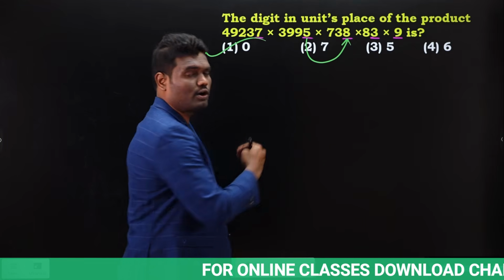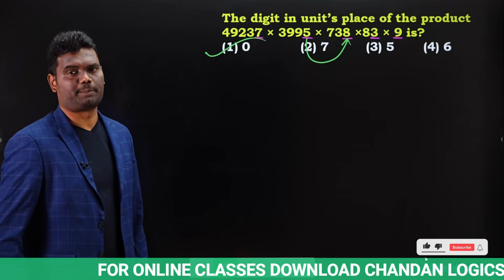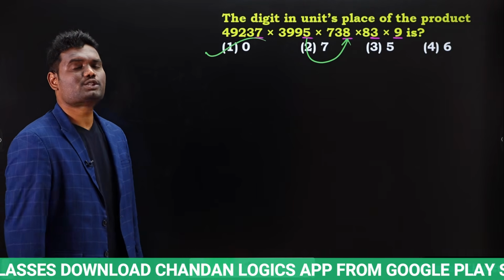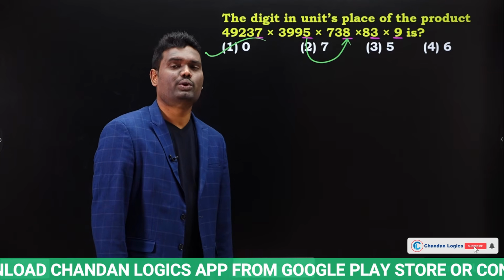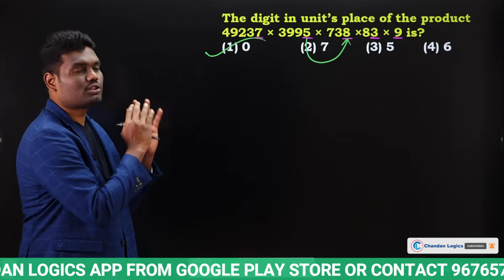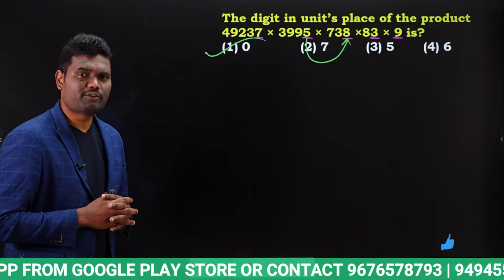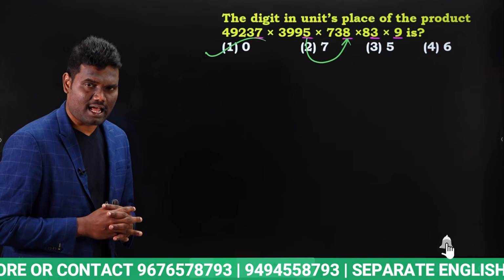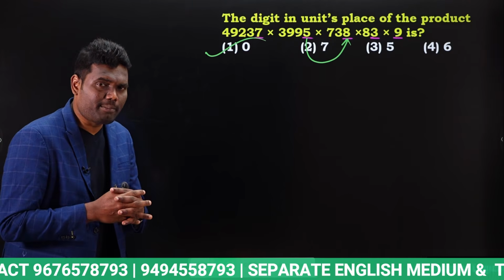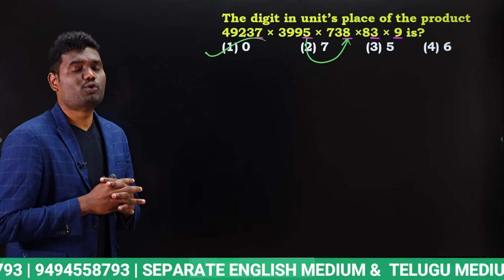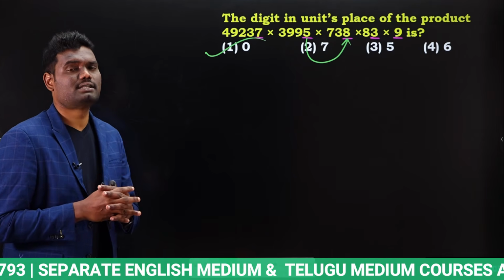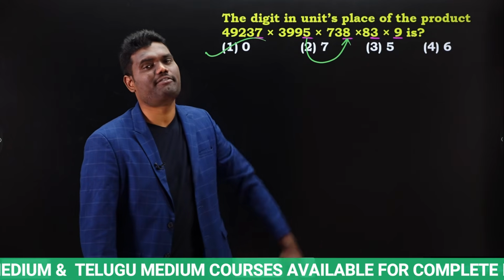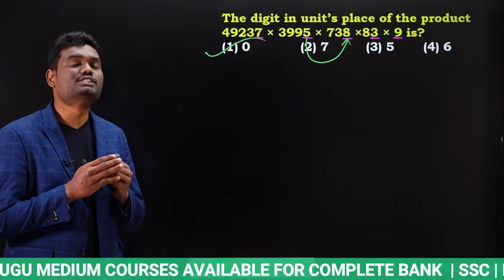Again, you need not note down all the values and multiply and waste your time. Okay? If you are going to note down all the values and multiply, it is a complete waste of your time. Yes or no? Rather than doing that, just try to observe the question carefully. It is very clear that we have 5 as last digit. I already told you, whenever we have 5 as last digit, if you multiply with an even number, we will get last digit 0. If you multiply with an odd number, we will get last digit 5. That is what we have discussed. So 5 into 8, that is nothing but an even number, which means we are going to get 0 as last digit.